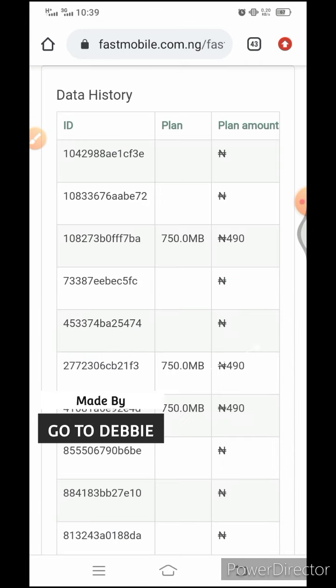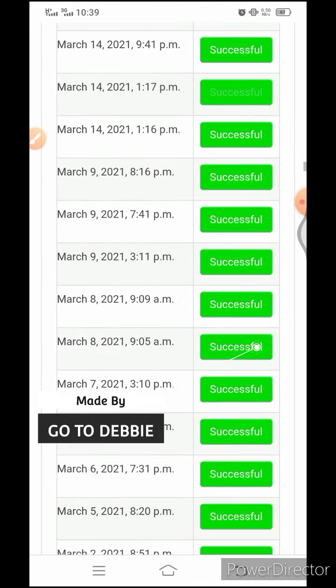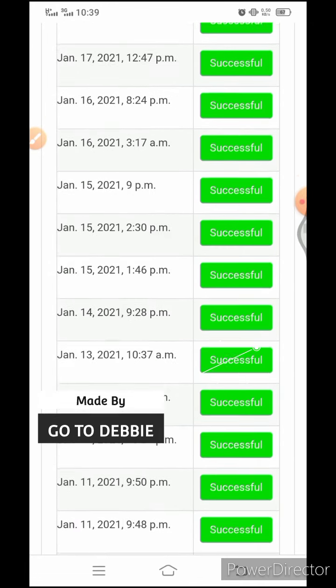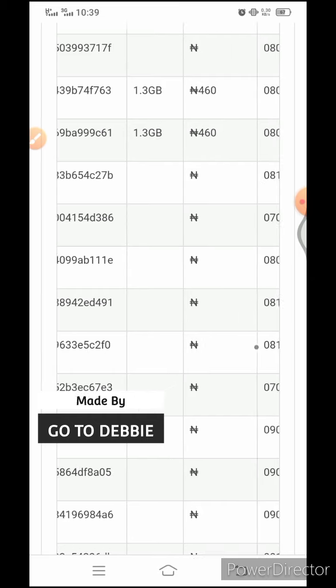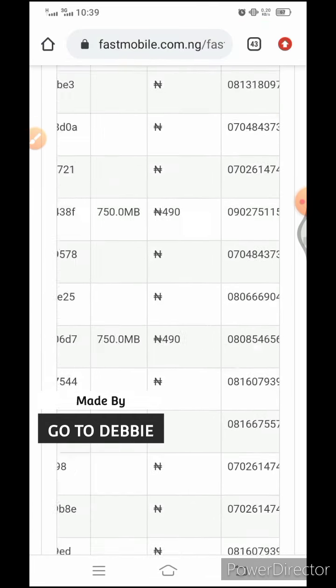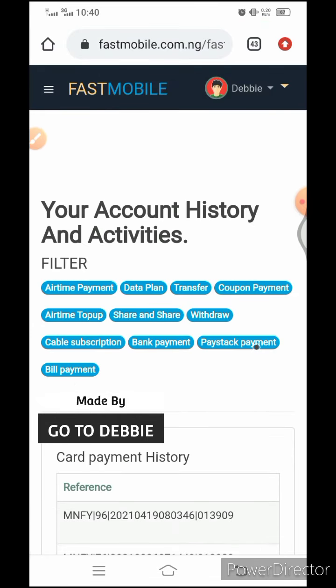All right. Then data plan, the data that I've bought, for the people, for the number, the ones that were successful, the ones that were not. You would see everything here, the date, the amount. You would see every single thing here. All right. Then transfer. I talked about transfer the other time, that you can actually transfer to someone else using Fast Mobile. If you don't know about that, make sure you watch the first video.